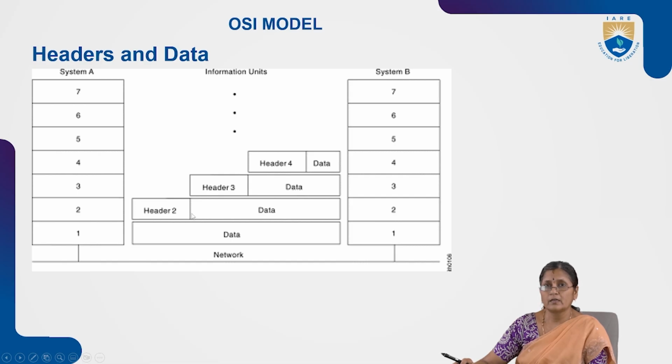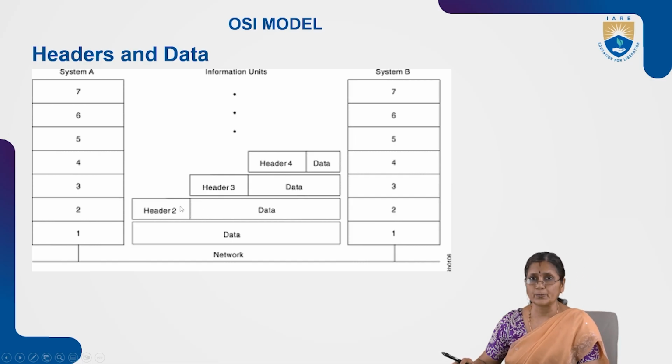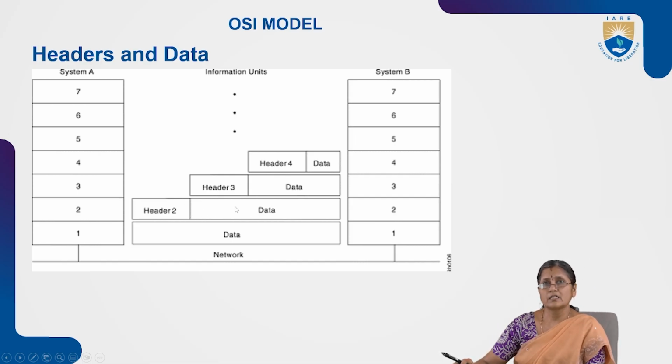Here, header 2, then header 3 is added with the data, and in the network layer another header is added, and header 4 is added, like that.